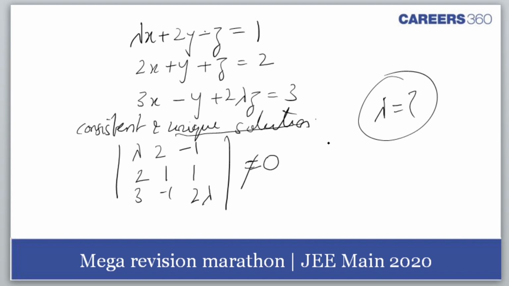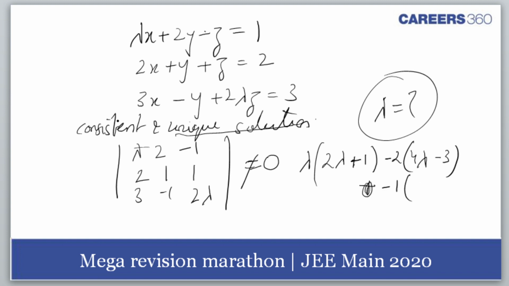So how can you get a single answer? I'm solving it. This goes, this is 2 lambda plus 1 minus 2. This is gone. 4 lambda minus 3. And then you have minus 1. This is gone. 2 minus 1 is minus 2 minus 3. That should not be equal to 0.